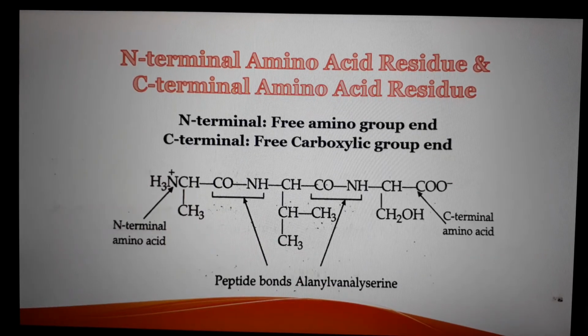In a polypeptide chain, there is an NH3 positive or NH2 group free at one end of the chain. That end is known as the N-terminal amino acid residue. On the other end, there is a free carboxylic or COO negative group present. That end is known as the C-terminal amino acid residue.